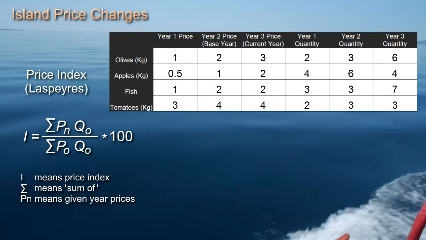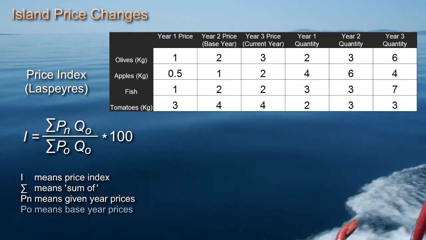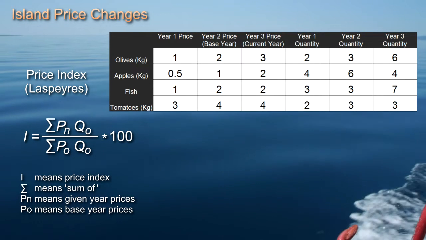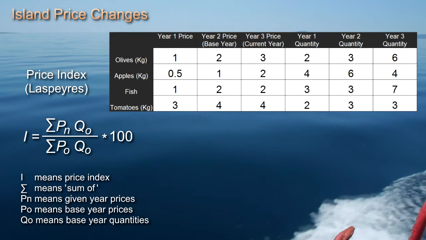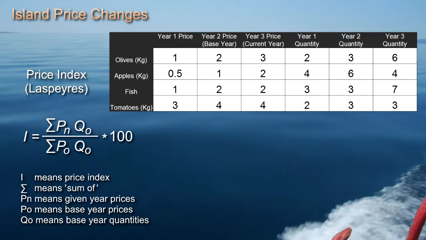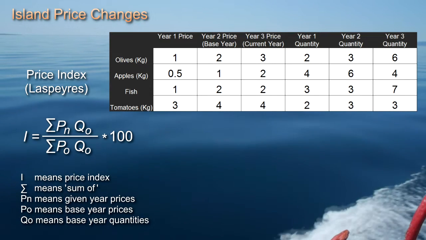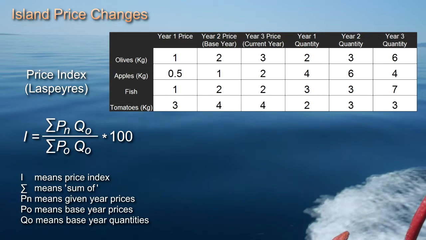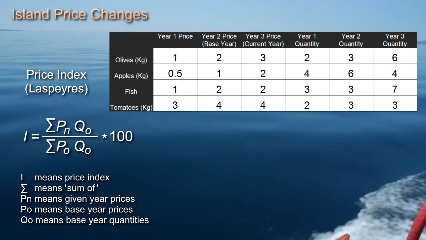Pn represents each of the given year prices, in our case year 3, and P0 represents each of the base year prices, in our case year 2. Q0 represents each of the base year quantities that we'll use as weights. So substituting now into our formula, we have the following.